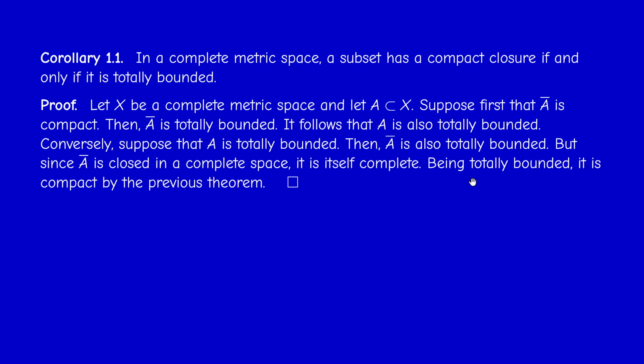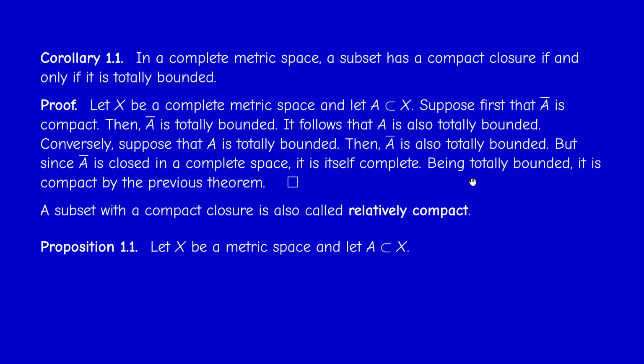A subset having a compact closure is said to be relatively compact. For example, the open interval (0, 1) in R is not compact because it's not closed, but it is relatively compact because its closure, the closed interval [0, 1], is compact.